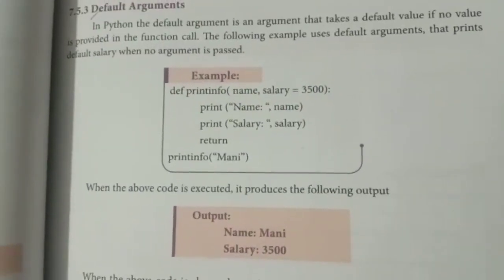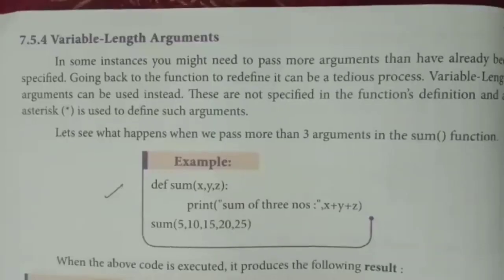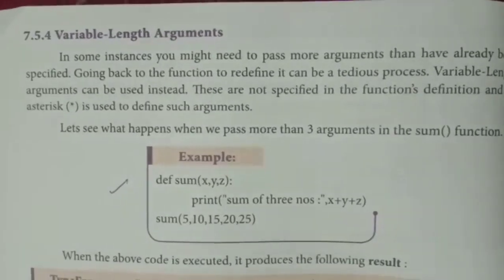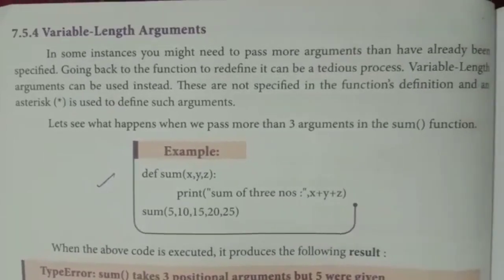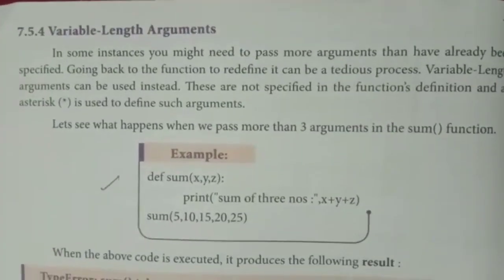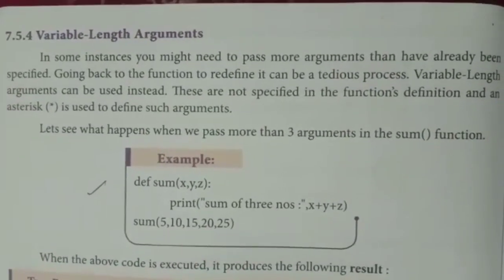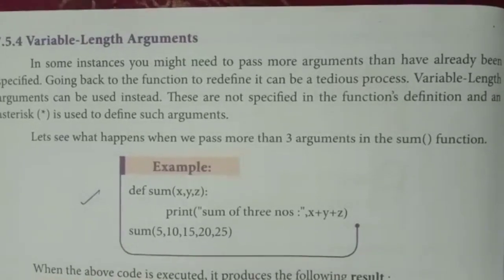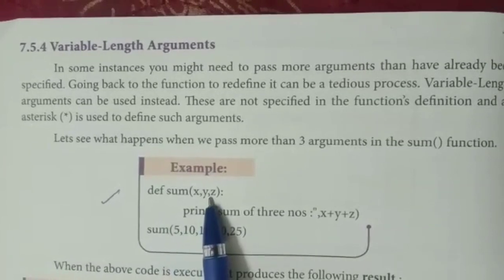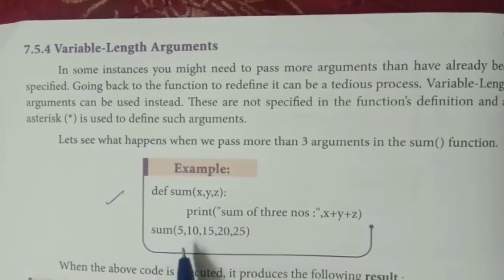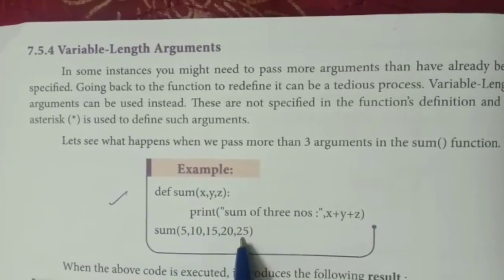This is default argument. Next one we have is the variable length argument. In some instances, you might need to pass more arguments than have already been specified. See this example. You have some function and three variables, and below the 5 values are given.